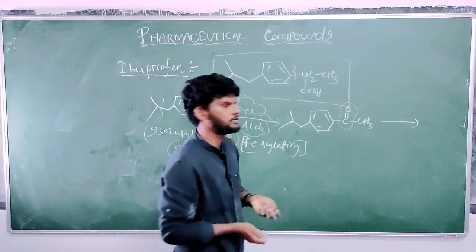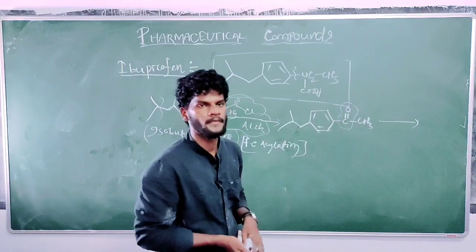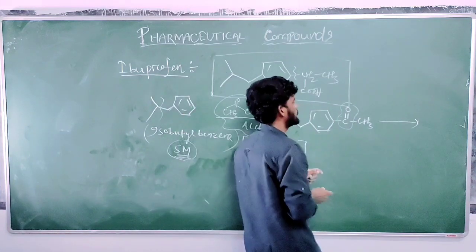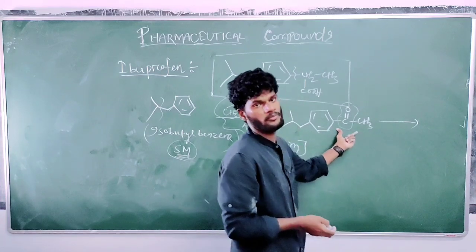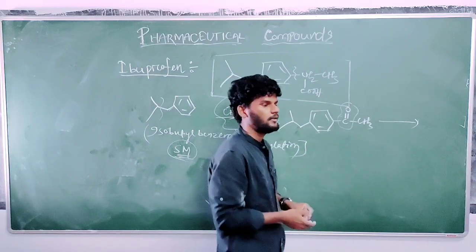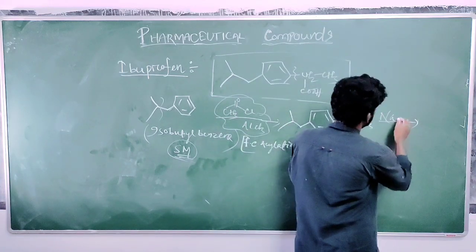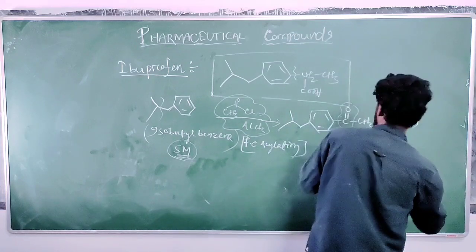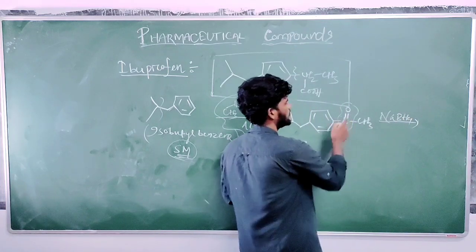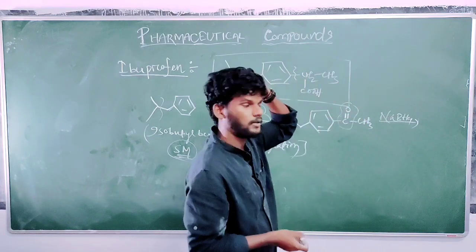So which reducing agent can we use to reduce the carbonyl group to alcohol? Best to use sodium borohydride, because lithium aluminum hydride or lithium borohydride is very reactive. So sodium borohydride is suitable for reducing the carbonyl group. If you give sodium borohydride, it will reduce the carbonyl to an alcohol group.